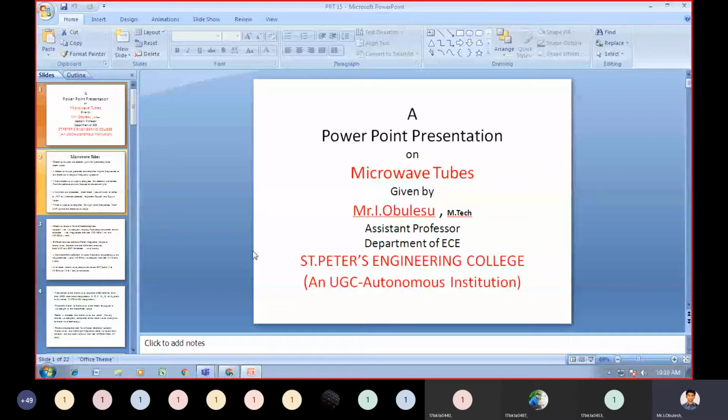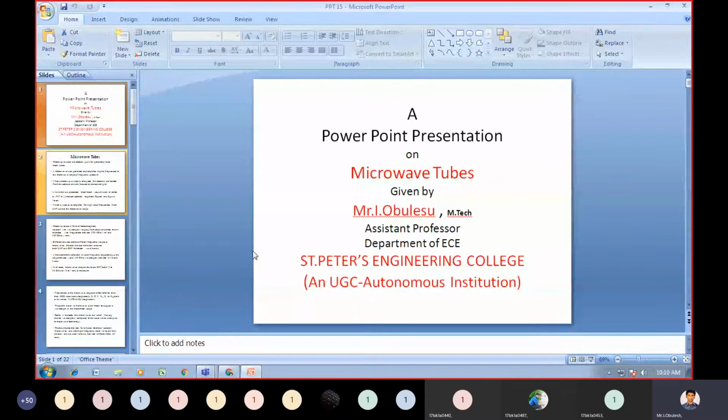A microwave tube generates and amplifies higher frequencies in the microwave range of the frequency spectrum.